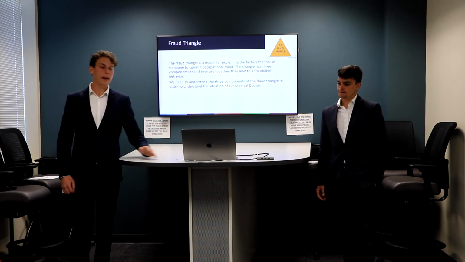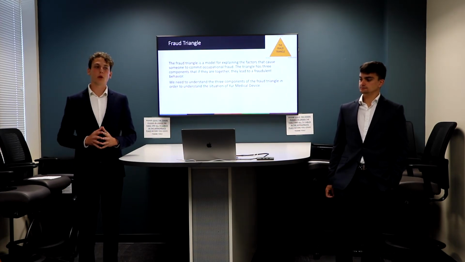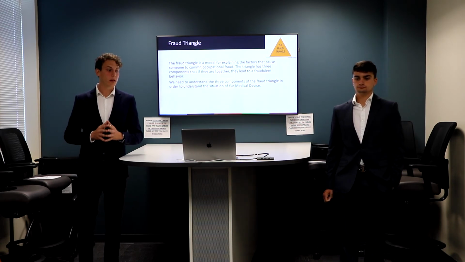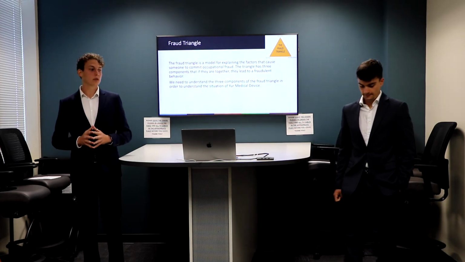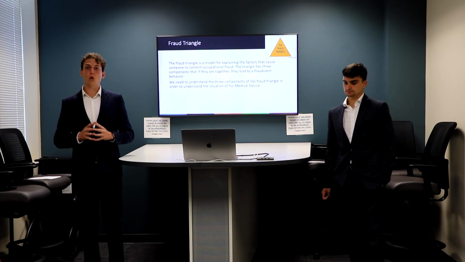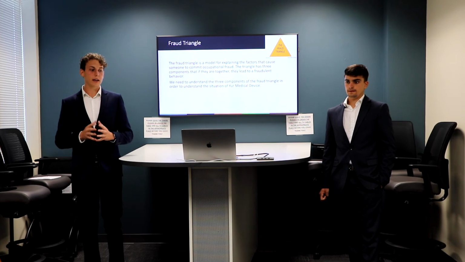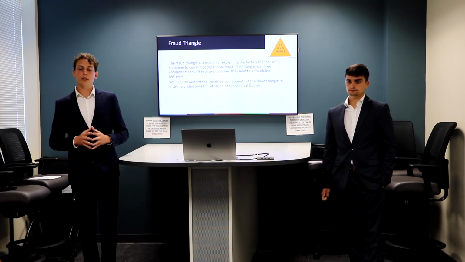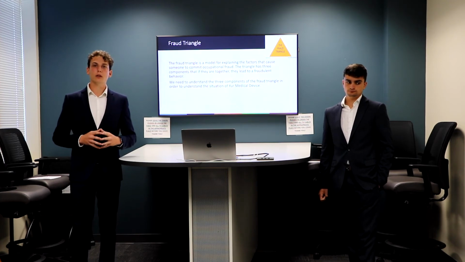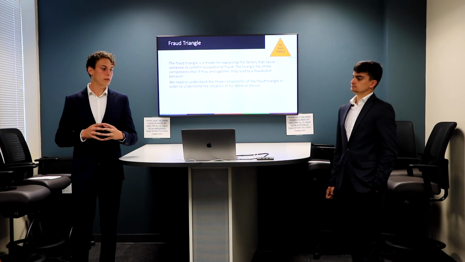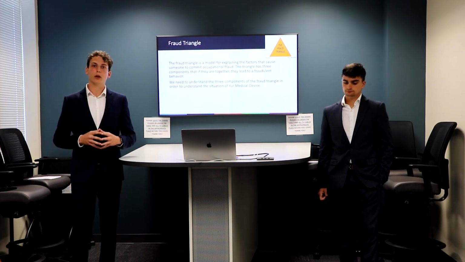Now we're going to go ahead and talk about the fraud triangle. First, we're going to explain what the fraud triangle is. The fraud triangle is a model for explaining the factors that cause someone to commit occupational fraud. The triangle has three main components that, if they are together, lead to fraudulent behavior. We're going to apply the fraud triangle in this analysis to understand better what's going on in the company.